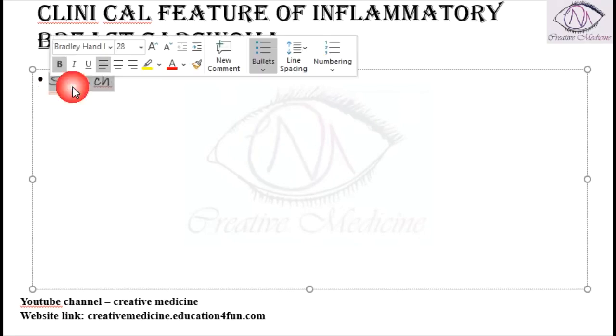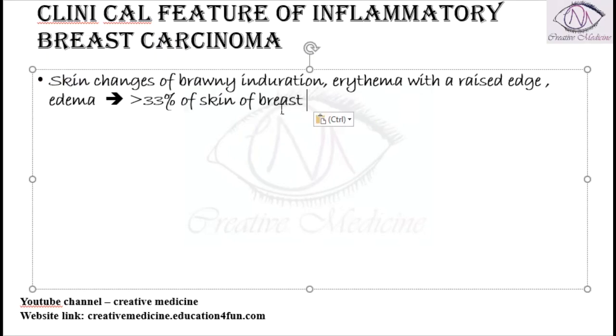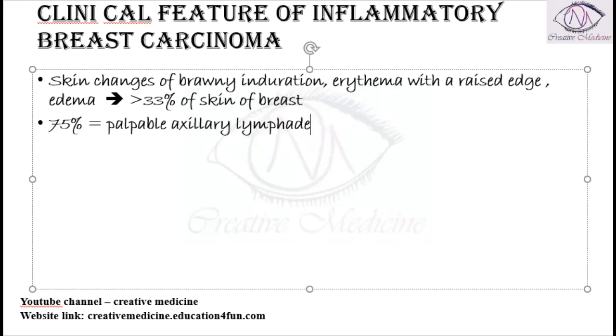All these are seen in more than 33% of the patients. Along with that, around 75% of the patients might present with palpable axillary lymphadenopathy, and around 25% of the patients may be diagnosed with distant metastasis.